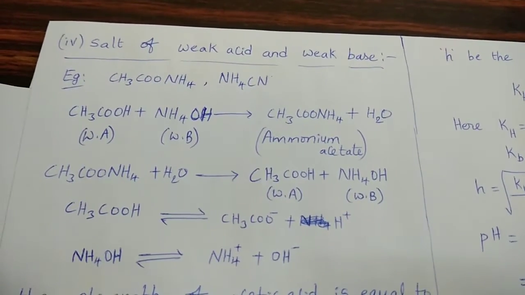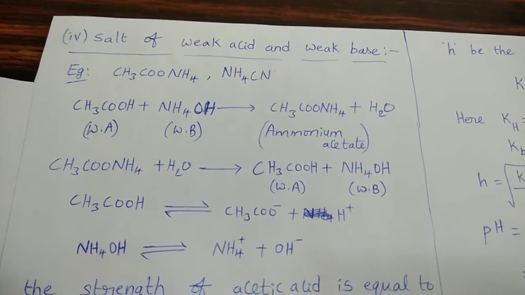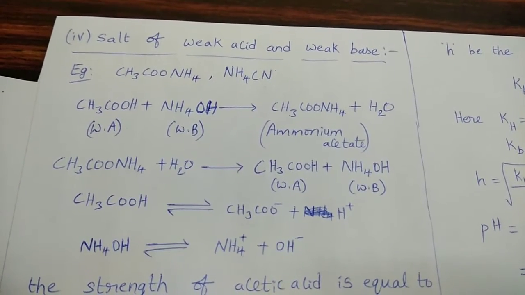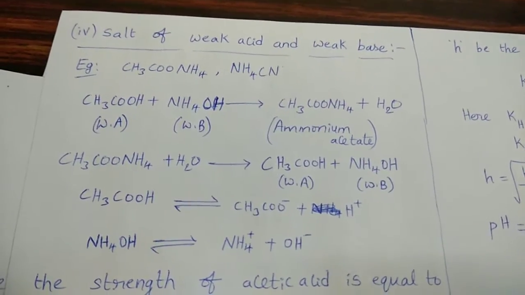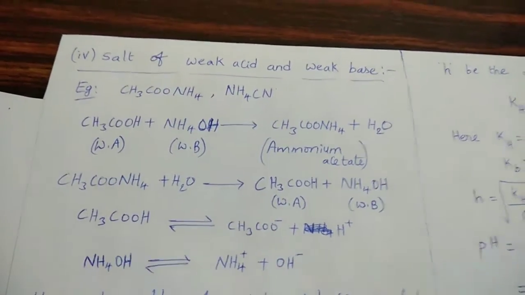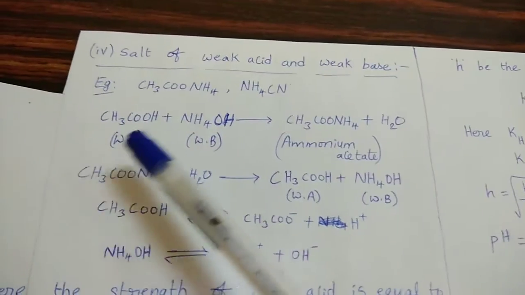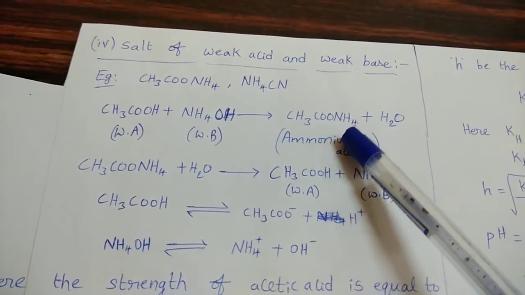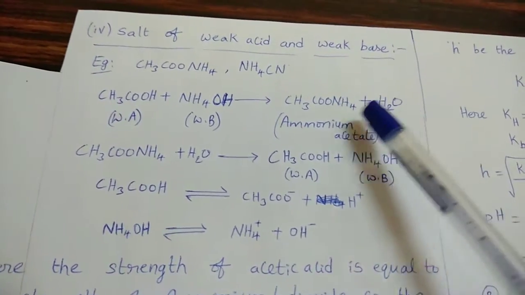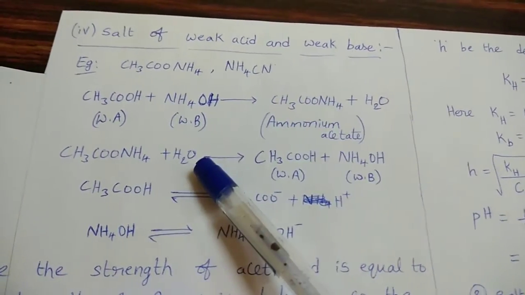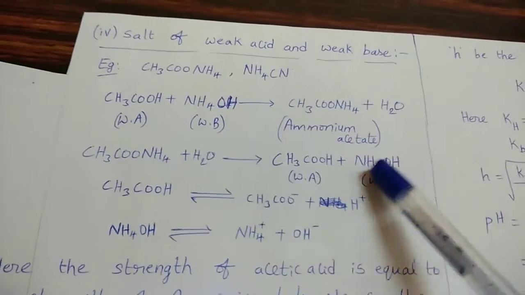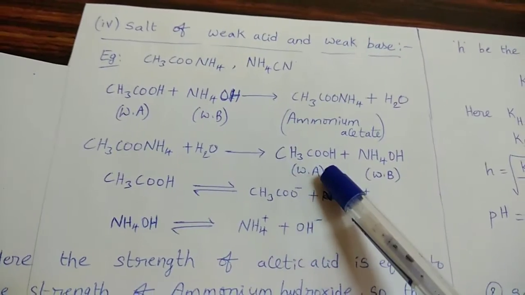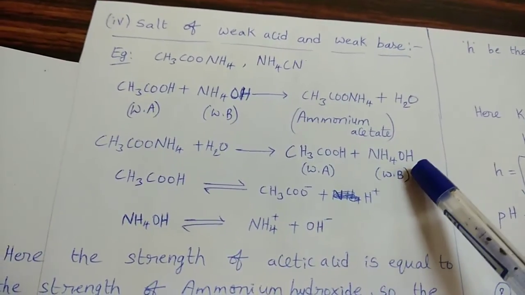This ammonium acetate is formed by the combination of acetic acid, CH3COOH, reacting with ammonium hydroxide, NH4OH. Then we can get ammonium acetate. See the equation: CH3COOH plus NH4OH gives rise to CH3COONH4 plus H2O. Now this salt is added to the water, then it forms these compounds: CH3COONH4 plus H2O gives rise to CH3COOH plus NH4OH.